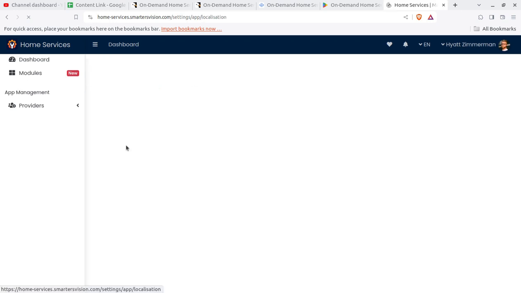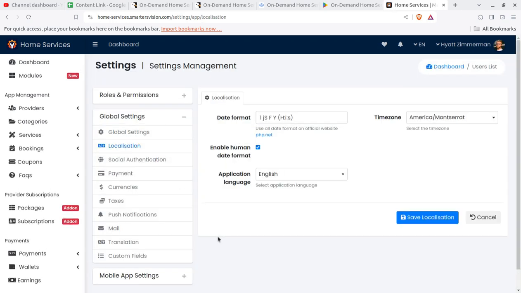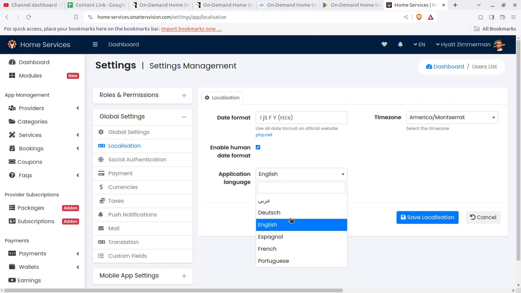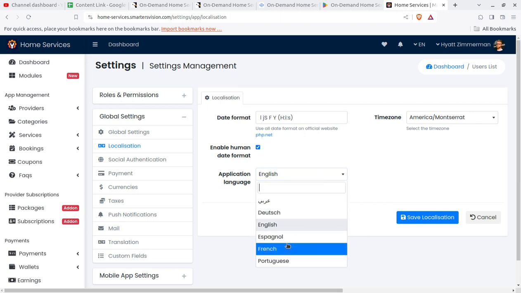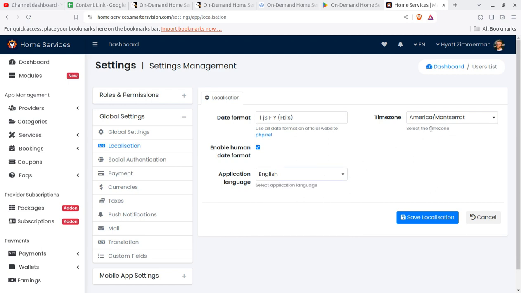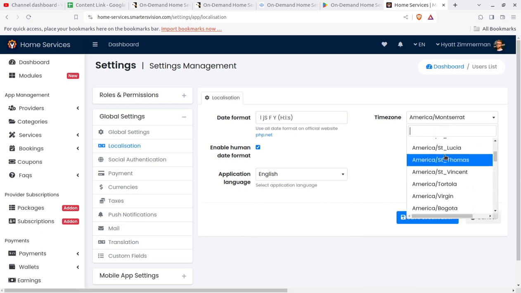Localization is another very important thing, because this service is going to cover a particular area. So you have to set the time format and the human date format, application language. So there might be your language as well. Basically, it is in English, and you can run the application in French and Portuguese and Dutch as well. So it is totally configurable, and you have to select your area.